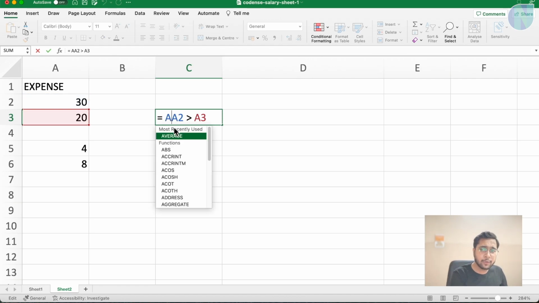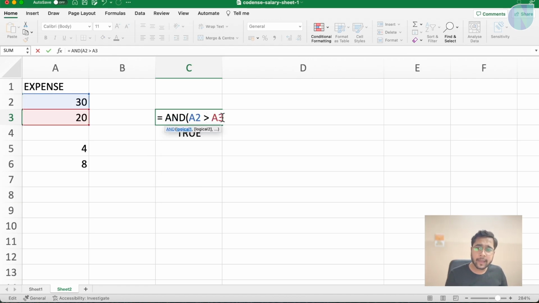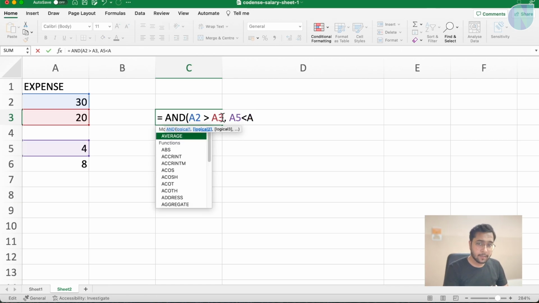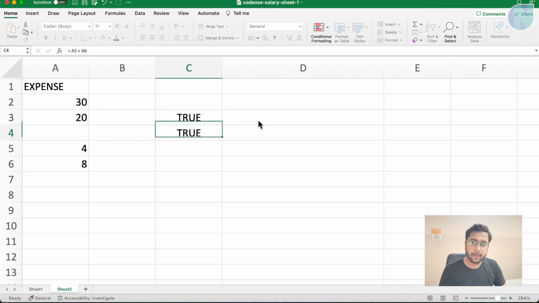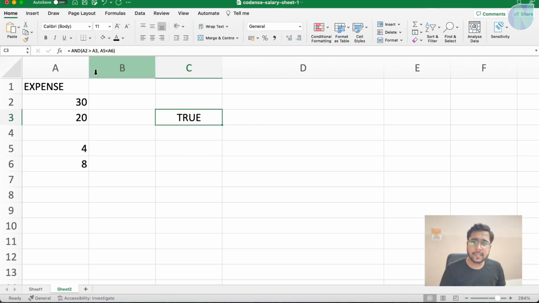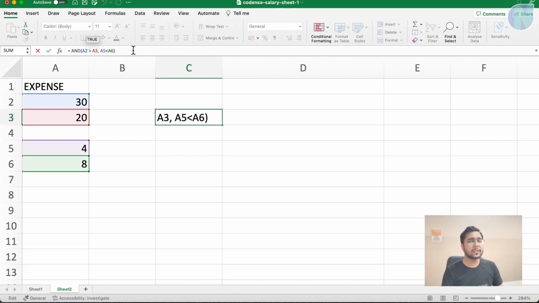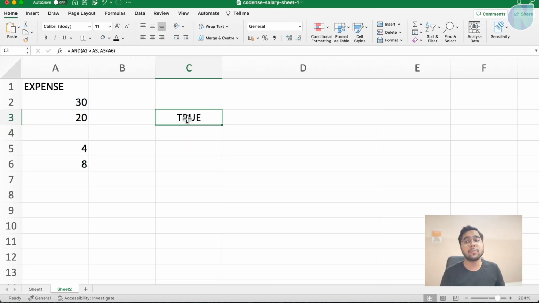So here I will use AND, and then I will write comma A5 is less than A6. You can see it is giving me color coding. Blue is blue, red is red, purple is purple, and green is green. Press enter. So you can see here I have written multiple conditions, and this comma means when both the conditions are satisfied, it will give me true.